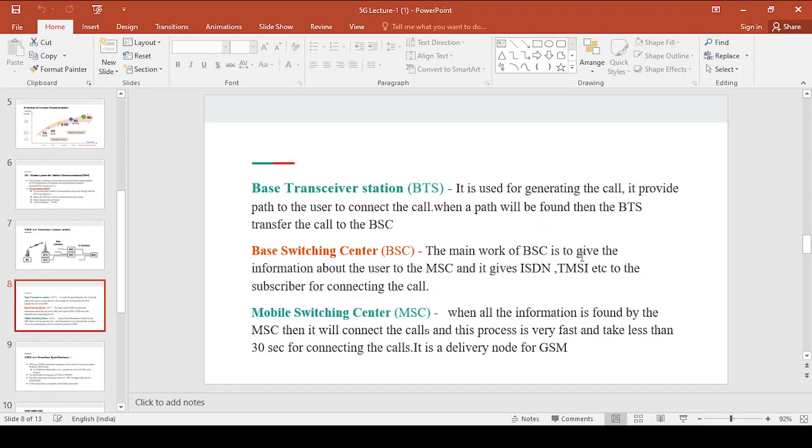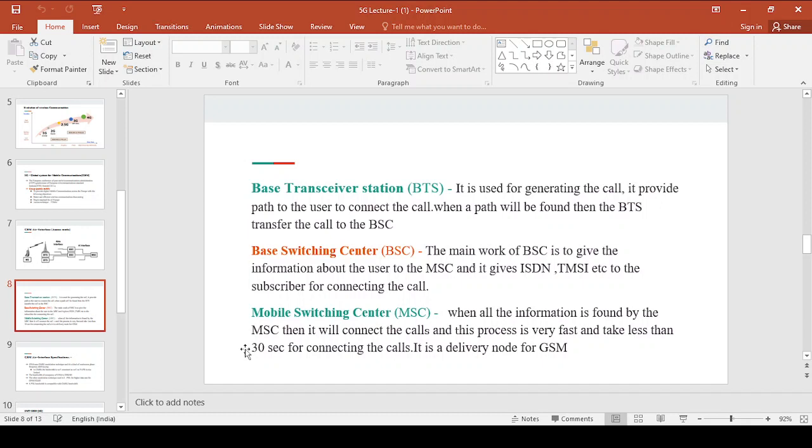The main work of the BSC is to give the information about the user to the MSC, which is the mobile switching center. The user information is transferred to the MSC, such as ISDN, TMSI, etc., for connecting the call. When the MSC finds all the information given by the BSC, it will connect the call. The process is very fast and takes less than 30 seconds for connecting the calls.